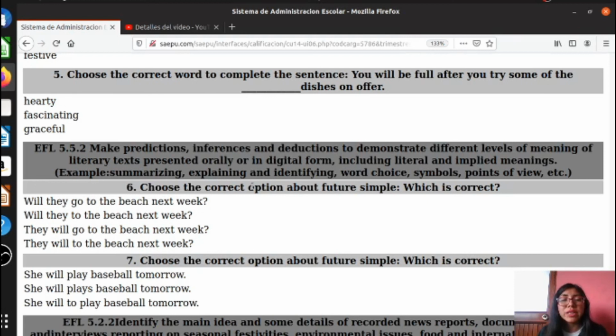And thank you, students. That is all for today. Remember, what is your homework? You have to complete the exercises of the book. Tiene que completar los ejercicios del libro. And you have to copy the questions. Y usted tiene que copiar las preguntas.